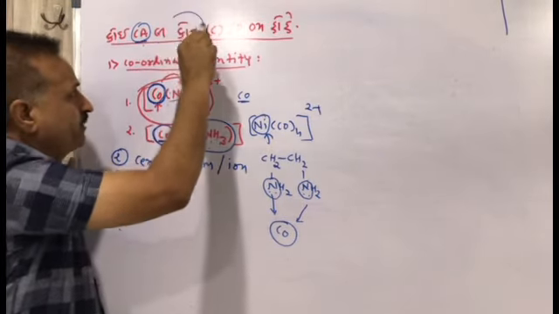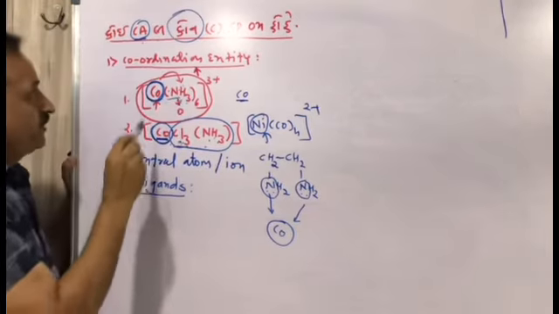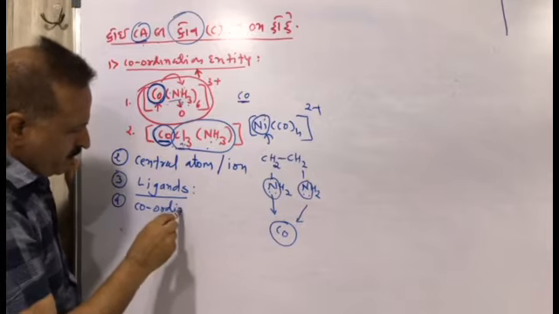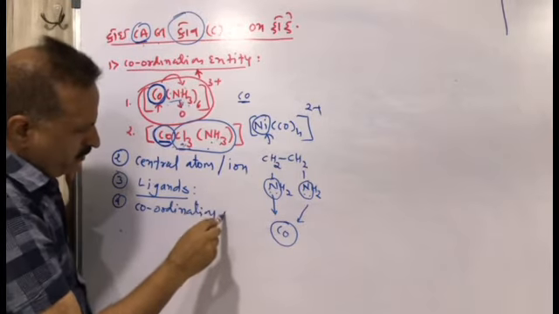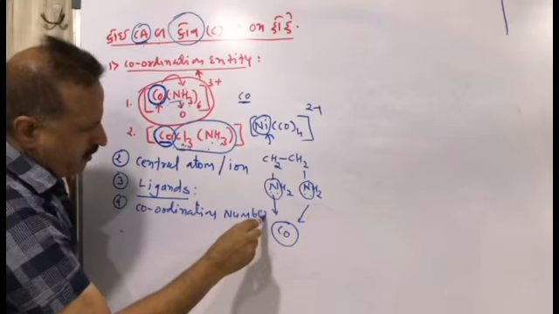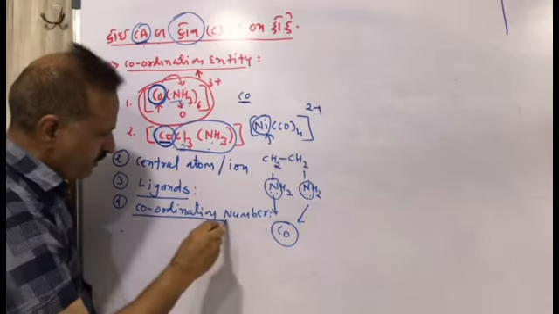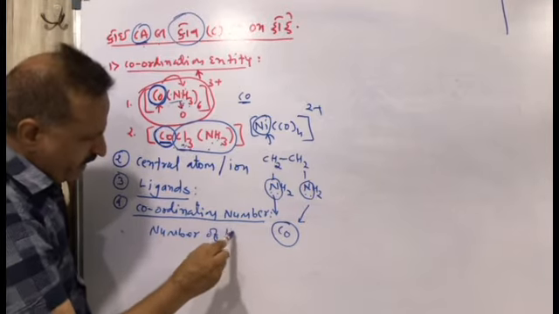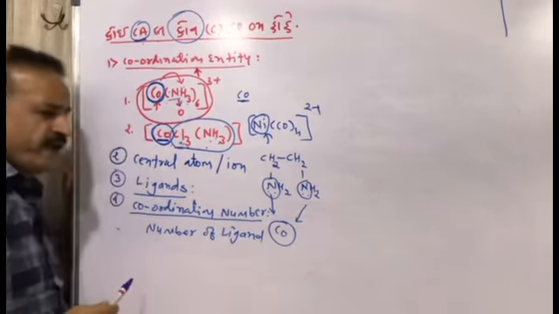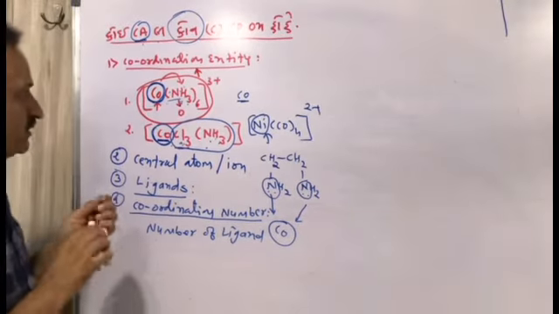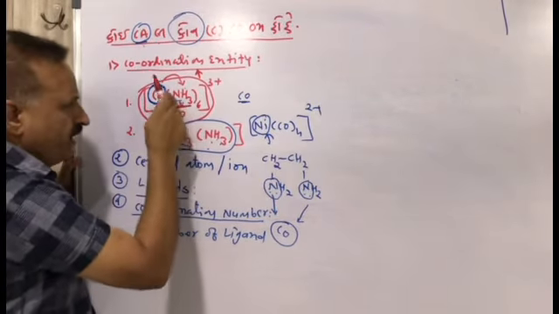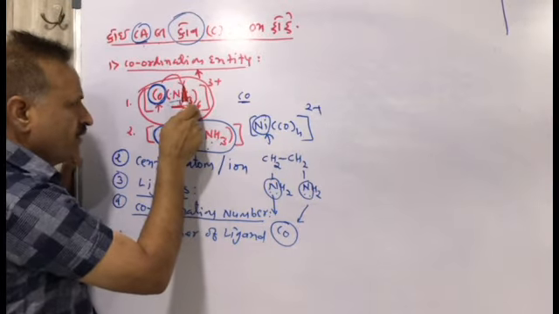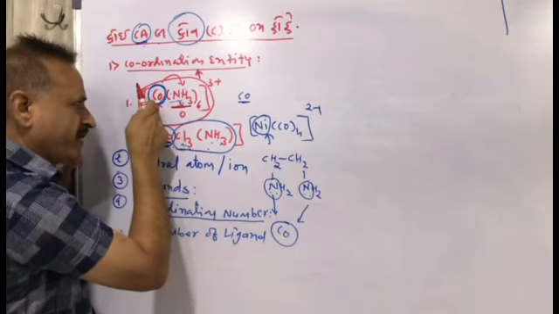Then coordination number. CON means coordination number, I am writing coordination number. Coordination number means what? Number of ligands. The number of ligands is known as coordination number. Suppose here are total ligands 6, molecules of ammonia 6. So ligands are 6, so the coordination number of the central atom is 6.